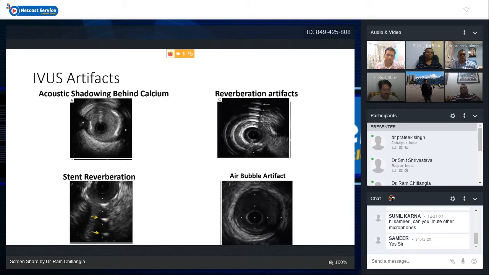From calcium, there can be reverberation artifact. It can arise from calcium. So if there is a calcified plaque, then multiple reverberation artifacts can arise, and you can see 1, 2, 3, 4 layers of calcium after the first calcium